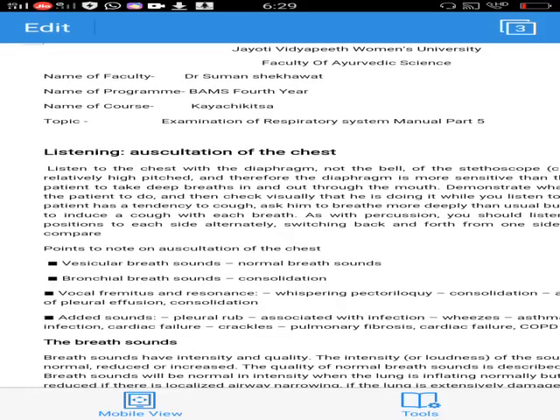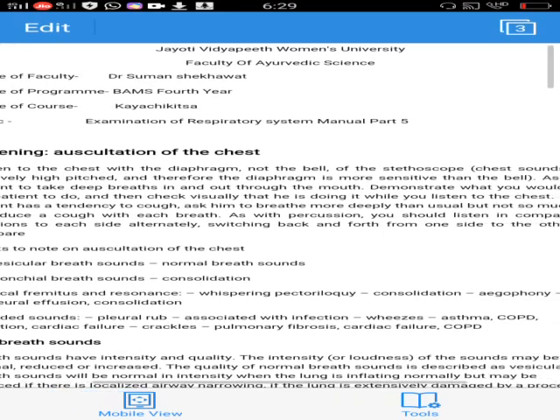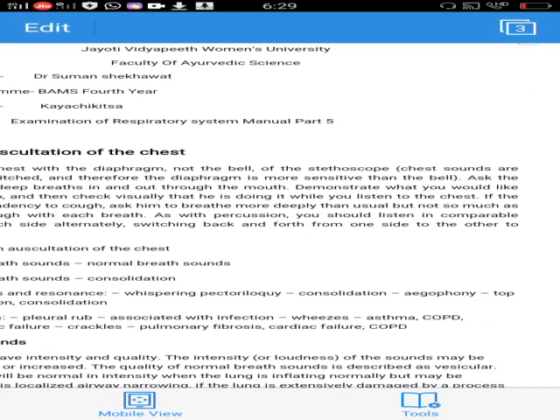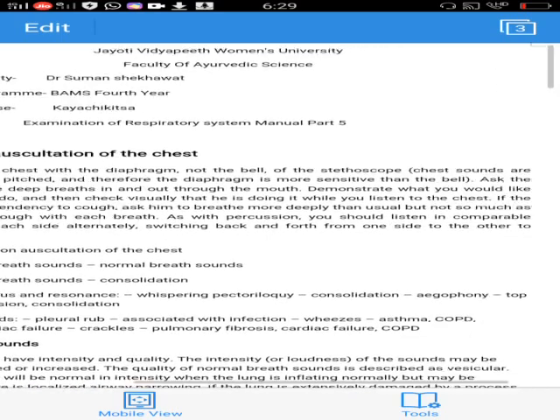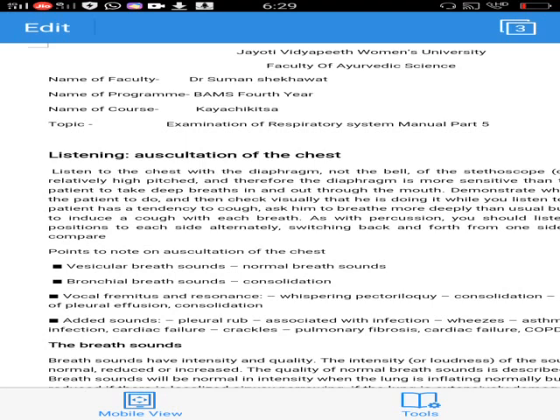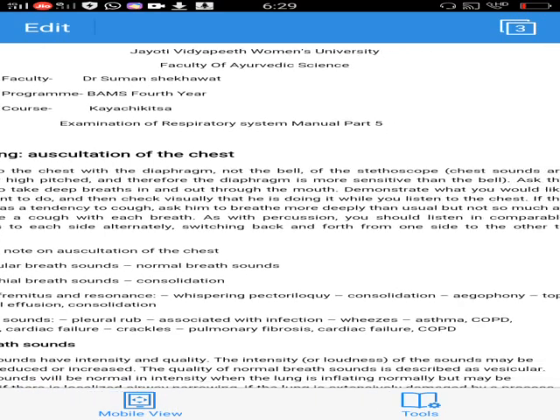Listen to the chest with the diaphragm, not the bell of the stethoscope. Chest sounds are relatively high pitched and therefore the diaphragm is more sensitive than the bell. Ask the patient to take a deep breath in and out through the mouth.